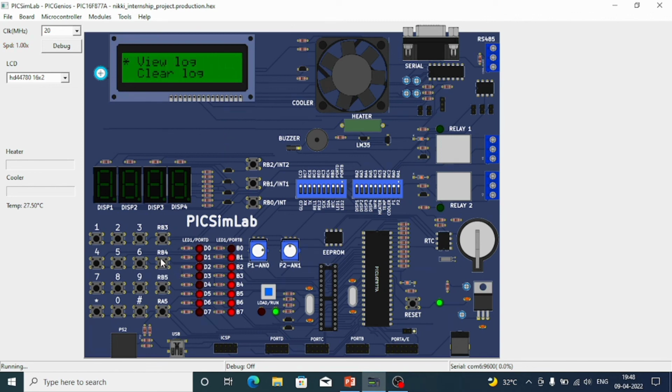Now let us change the password. To change the password, we have to click RB4 once again and click on RB5. Now we will create a new password, that is RB3, RB4, RB3 and RB3, RB3, RB3. Now the password changed successfully.